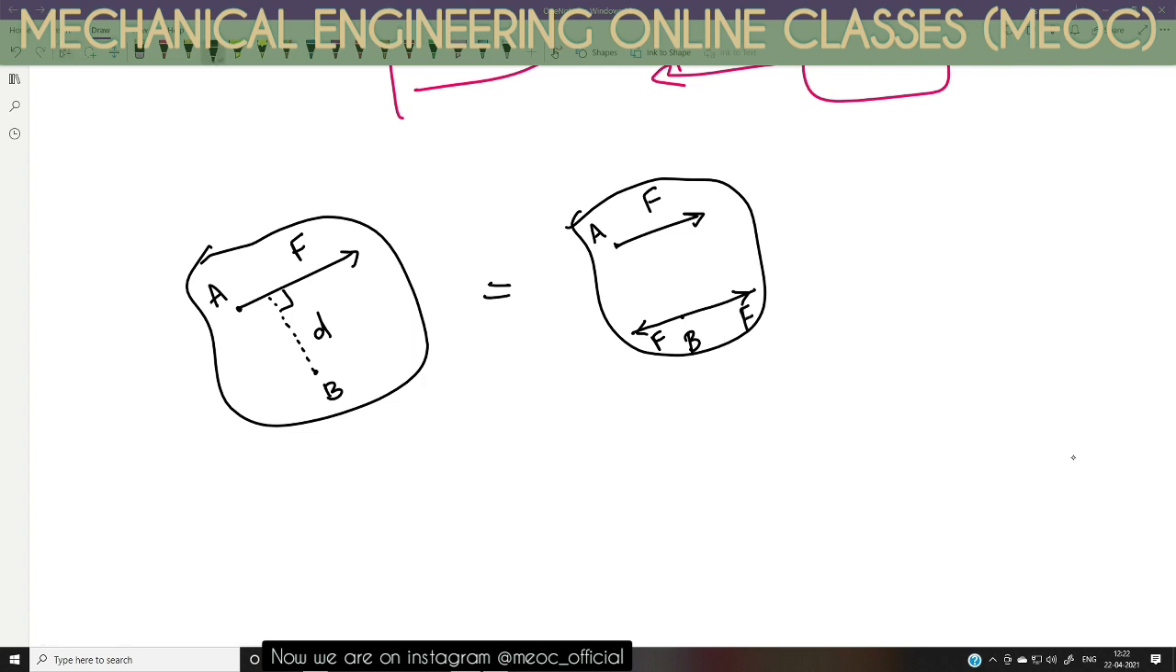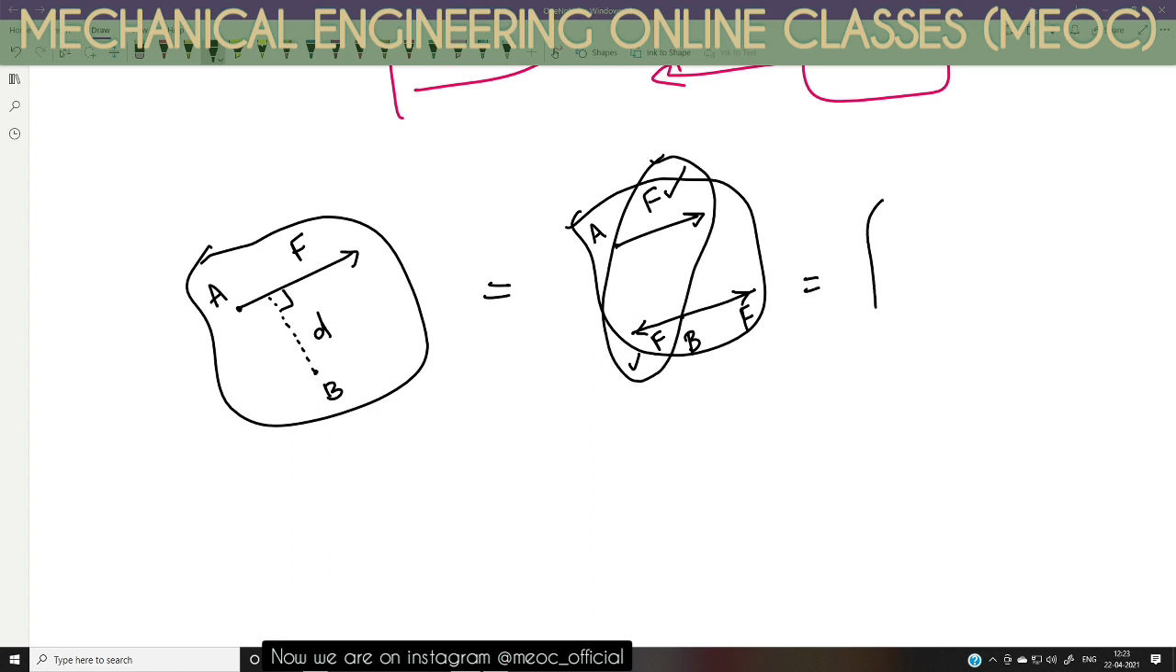So here I can apply F and F whose lines of action are parallel to the original F and they are collinear, so their net effect of translation is 0. But now if I carefully look at the initial F which is acting rightward at A and the force F that is acting leftward at B, they together constitute a couple. This force and this force constitute a couple.